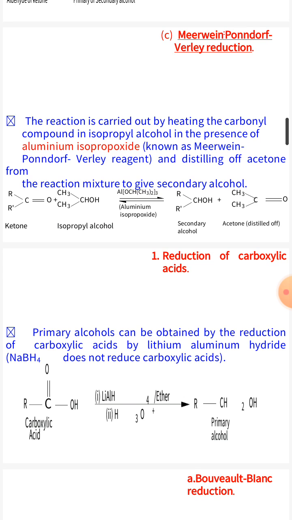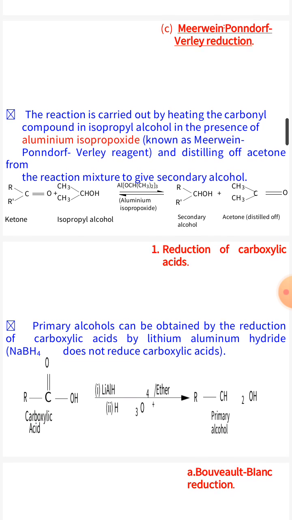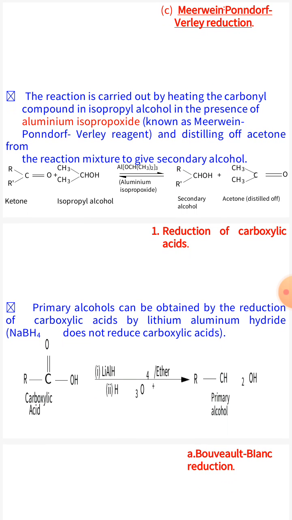Next is Meerwein-Ponndorf-Verley reduction. This reaction is carried out by heating a carbonyl compound in isopropyl alcohol in the presence of aluminum isopropoxide.